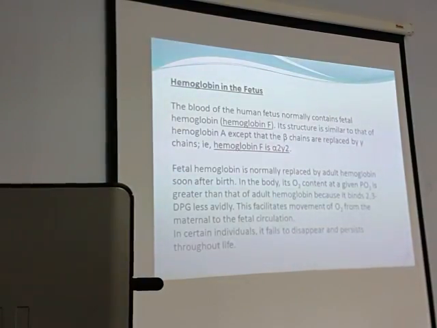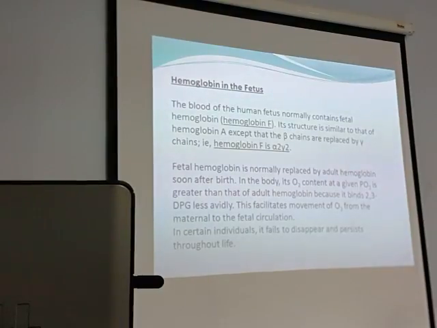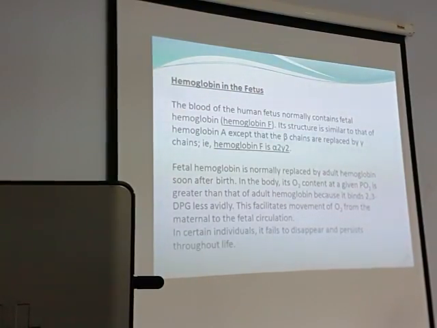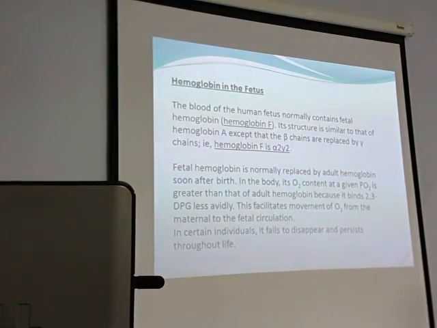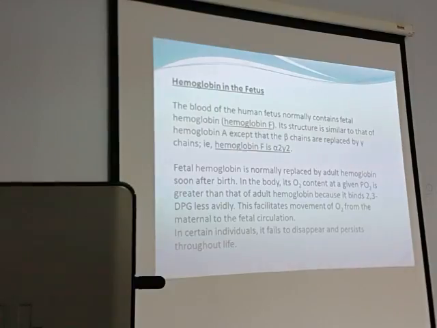It is the genes which determine what type of chains are being formed. And the genes know that now this fetus is being delivered. So immediately they convert the HbF to HbA. It is normally replaced by adult hemoglobin soon after birth, as soon as the child is born.